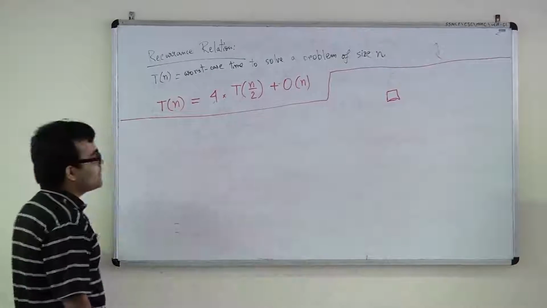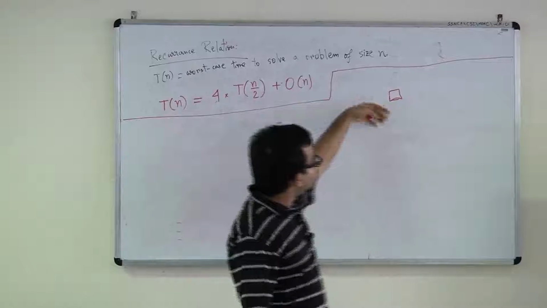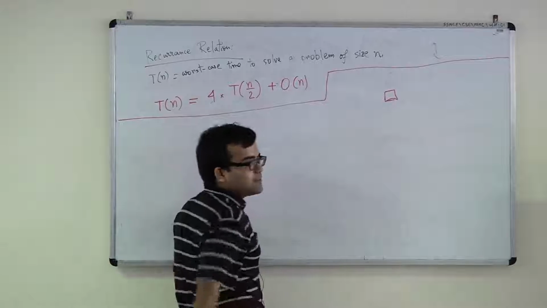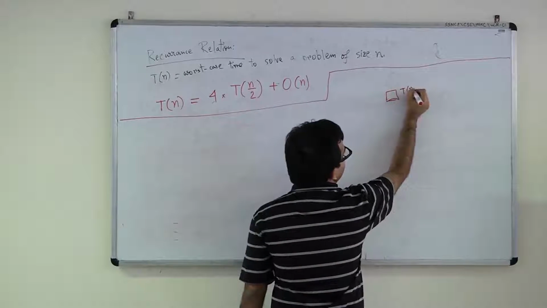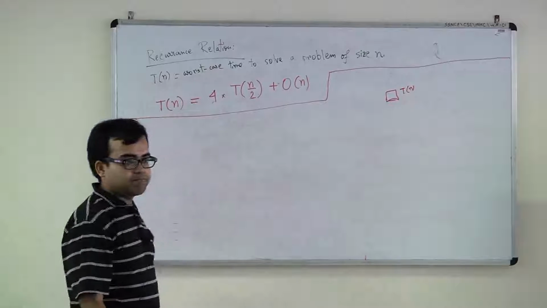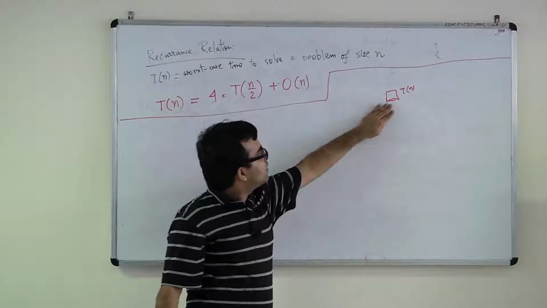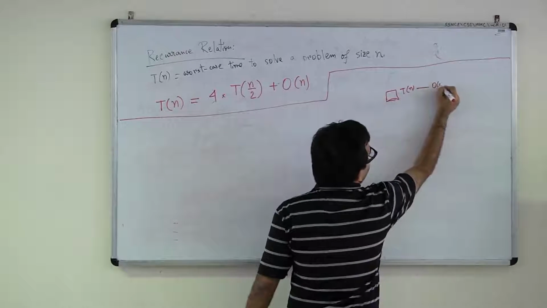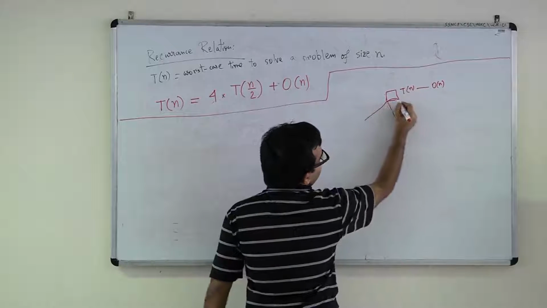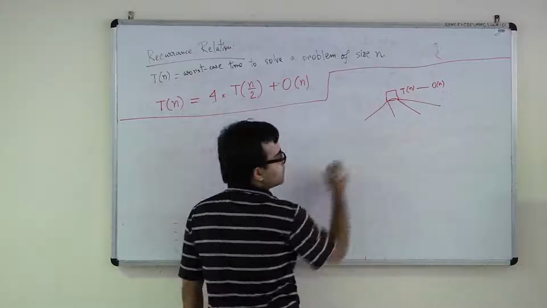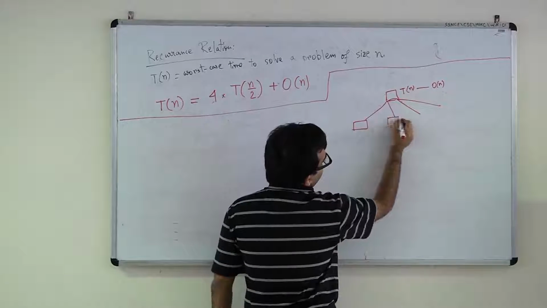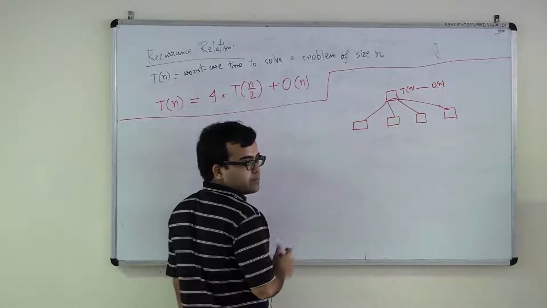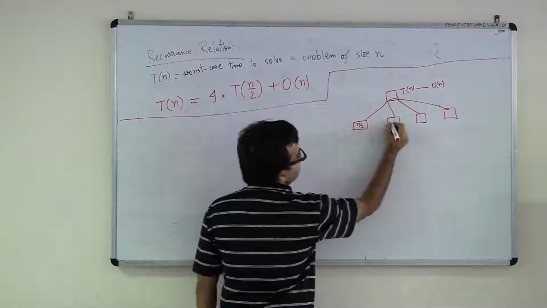Okay. So, we'll draw a tree and then see how it looks. Suppose I put this box here, and this box just denotes the initial problem of size n. Now, to solve this initial problem, we spend order n time in the combine step and then call 4 subproblems, each of size n by 2. So I put a box for each of these subproblems. These are of size n by 2.